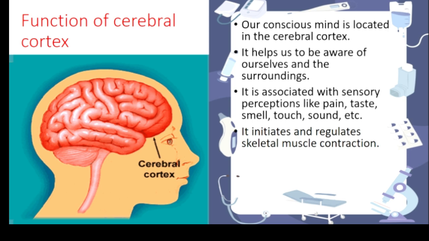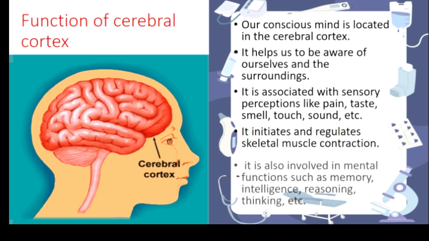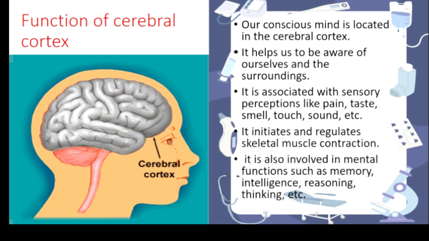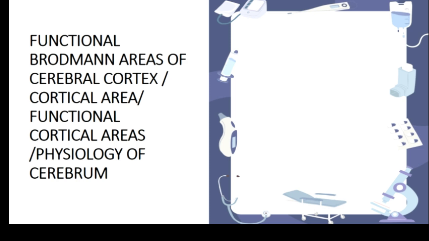And I already told you the memorizing power is because of the nerve cells present in the cerebral cortex. This also helps in our intelligence, and the question-solving mind is present in the cerebral cortex. So this is the basic thing that is present in the cerebral cortex. So next one, the functional areas of the cerebral cortex. They may ask this as a 10 mark question or a 5 mark question.